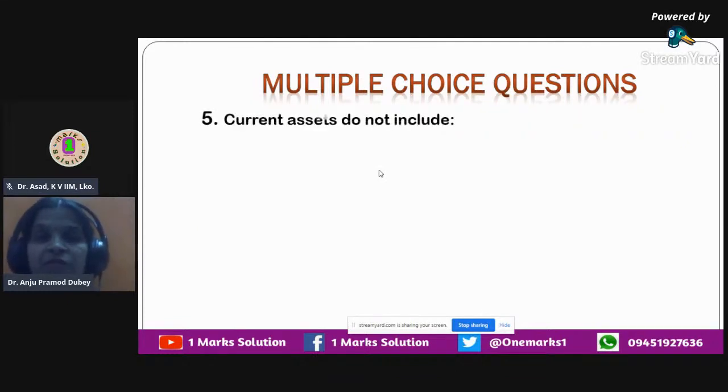The next question that I have here is: current assets do not include. So you have to see the word carefully. The word not is there. Sometimes some of the students do not focus. They leave out certain keywords like not, which changes the entire meaning of the question.